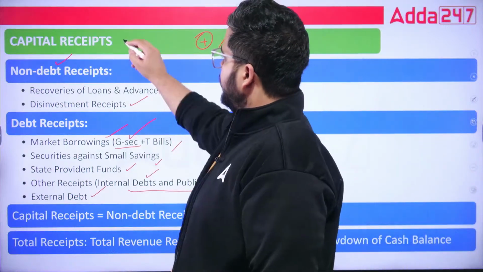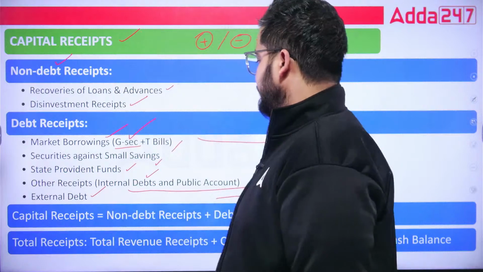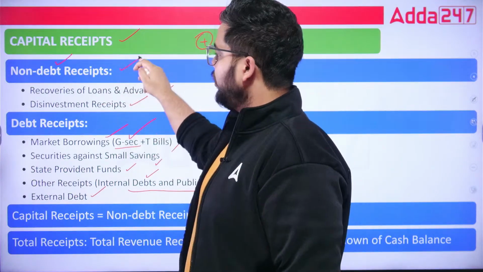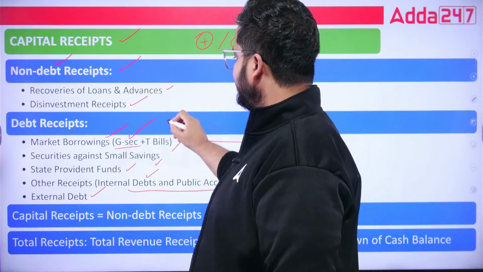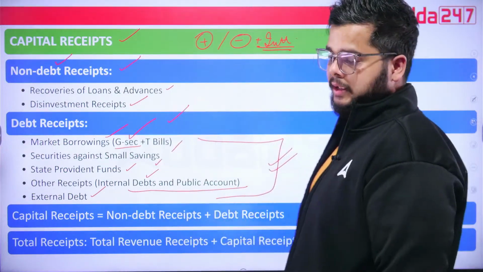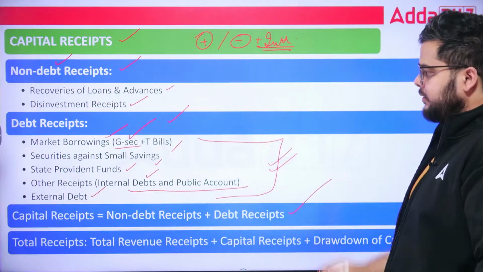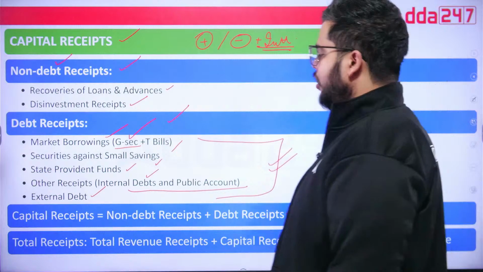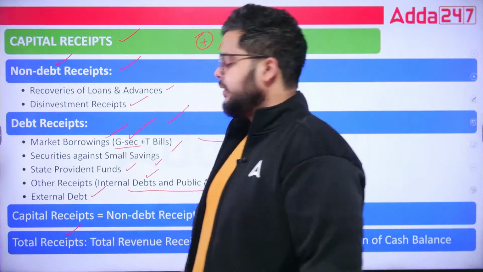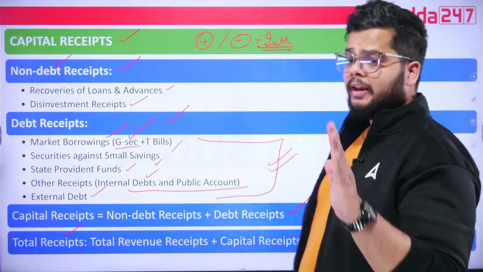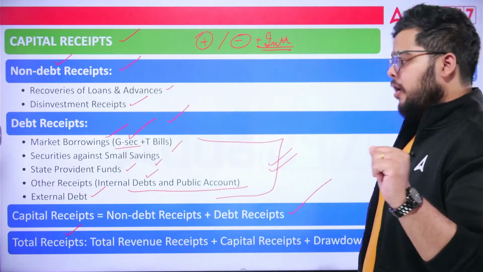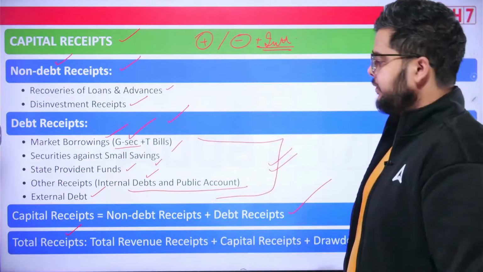Now, what will be the ultimate capital receipt? The total capital receipt will be the summation of non-debt receipts plus the debt receipts. Fine, non-debt plus debt receipts, that will be the total capital receipts. On the other hand, if we talk about the total receipts, that is your revenue receipts, whatever you want to call that account, and your capital receipts.